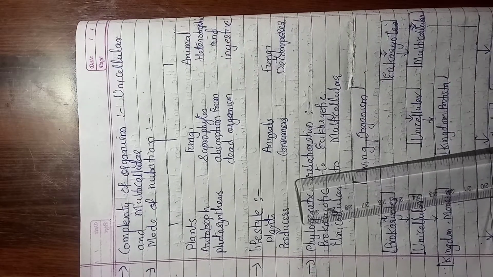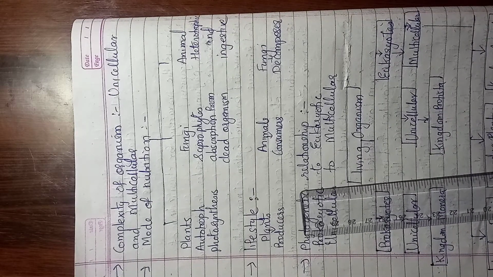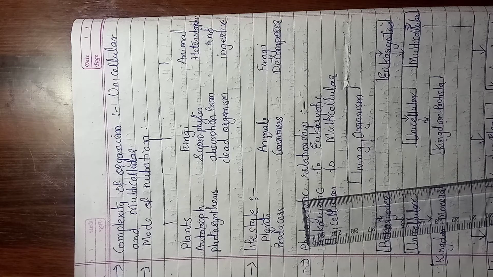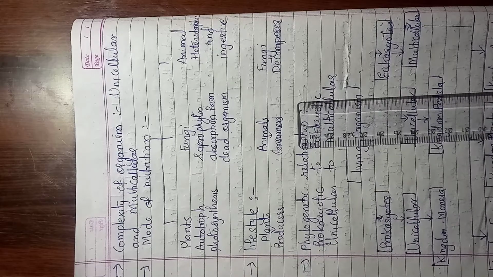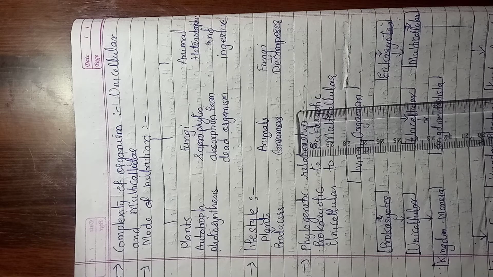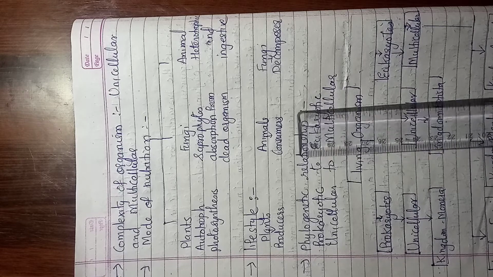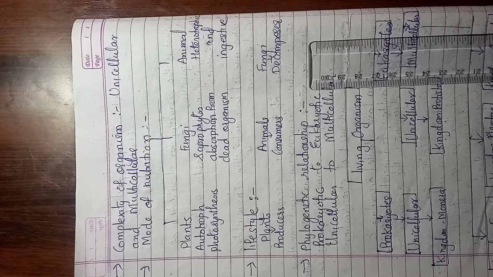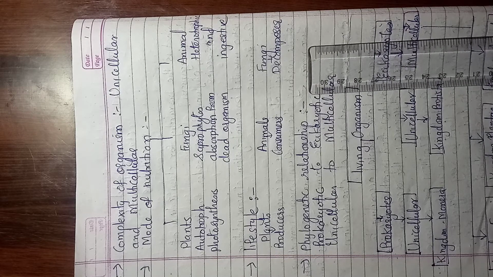Then lifestyle. Plants are called producers. Why? Because they act as food for other organisms, therefore they are called producers. Then animals are called consumers because they are dependent on the producers for their food. And the next one is fungi, decomposers, that is, they are dependent on the dead bodies of organisms, therefore they are called decomposers.